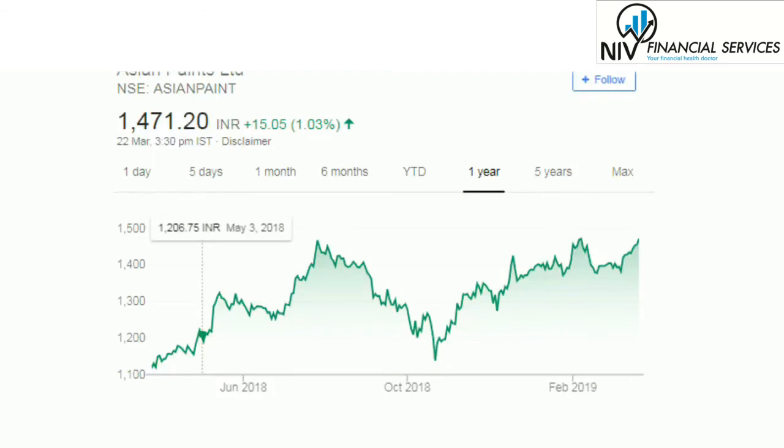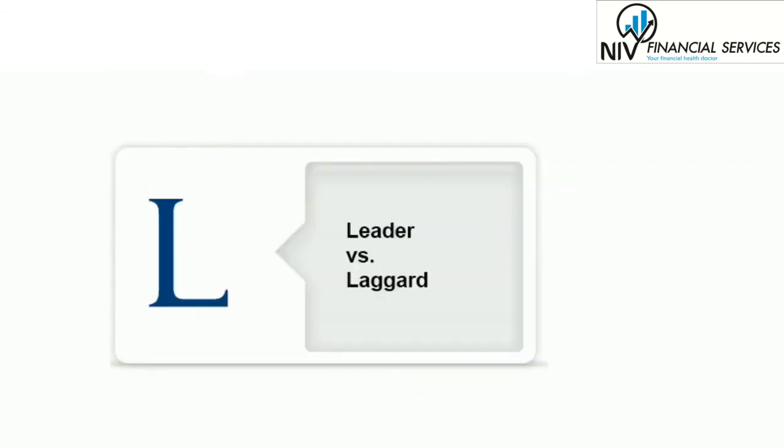So as the demand for a particular share increases, the share price goes up. Next one is the L: leaders and laggards. True leaders are those companies that show the best earning growth, strongest sales, superior price performance, and are leading industry groups. Every bull market has a new leader, and there is no point getting stuck with stocks that belong to a lagging industry group. Look for the best of the best. Leaders in strong industries that are showing superior earning growth and sales.